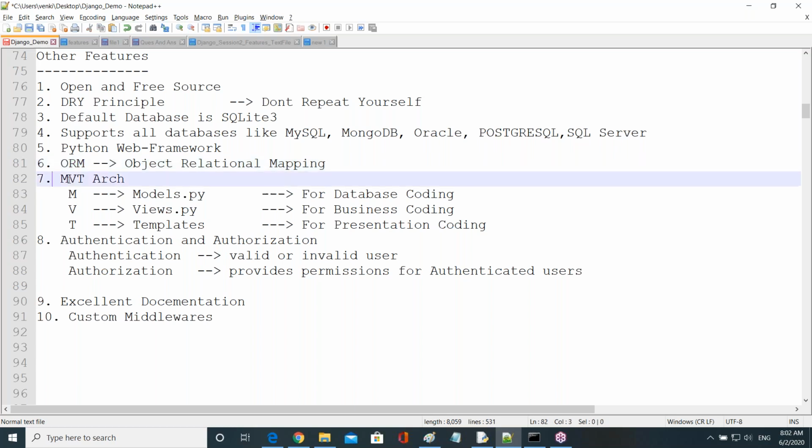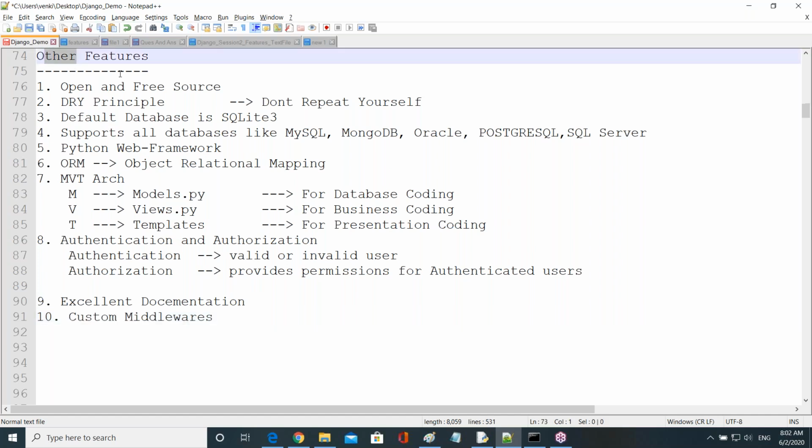It follows MVT architecture. Next, we can simply implement authentication and authorization. Authentication verifies whether the user is valid or invalid, and authorization means the authenticated user gets the permissions. Next, it provides excellent documentation, and we can create custom middlewares also. So these are some of the features.